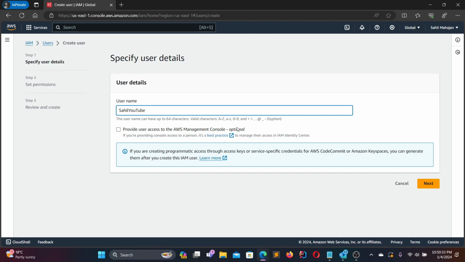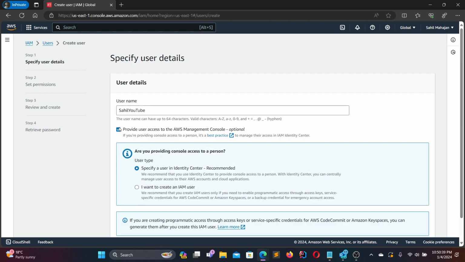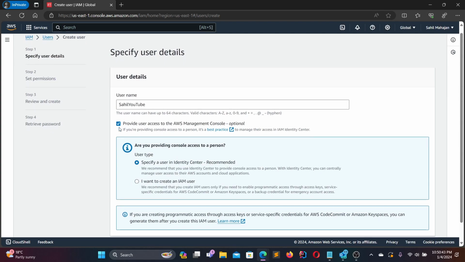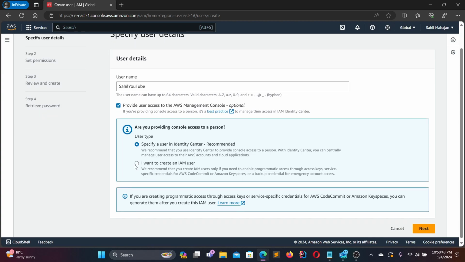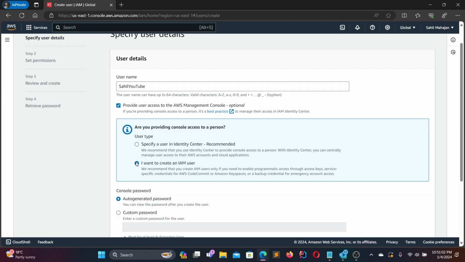Now, do you want to provide the user access to the AWS management console? This is optional. If you want the user to have access to the console, you can do that. I'm going to choose yes. I want to provide access to the AWS console. You will have two types over here. How are you providing console access to this person? One is specify a user in Identity Center, or you can create an IAM user. For this scenario, we will be creating an IAM user.